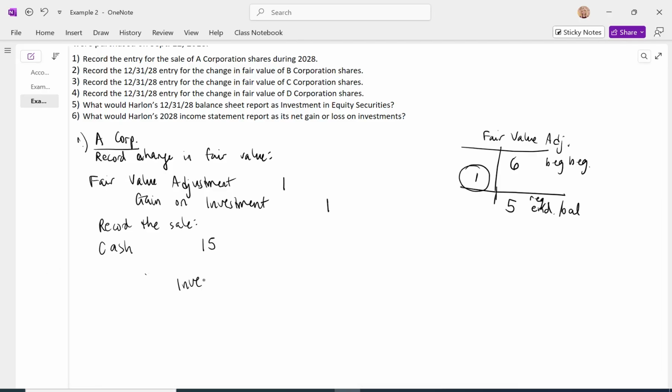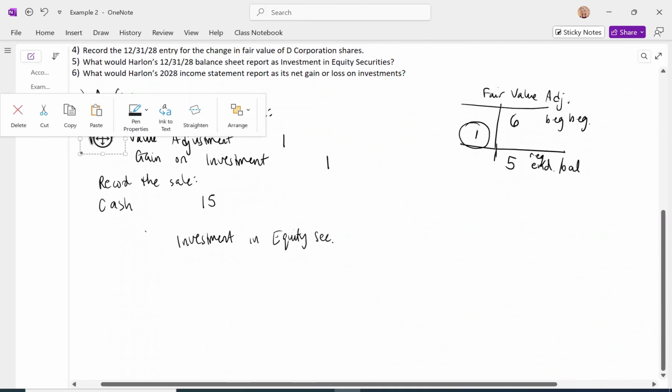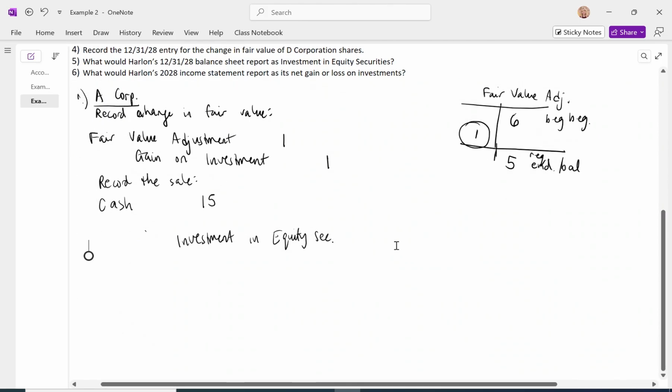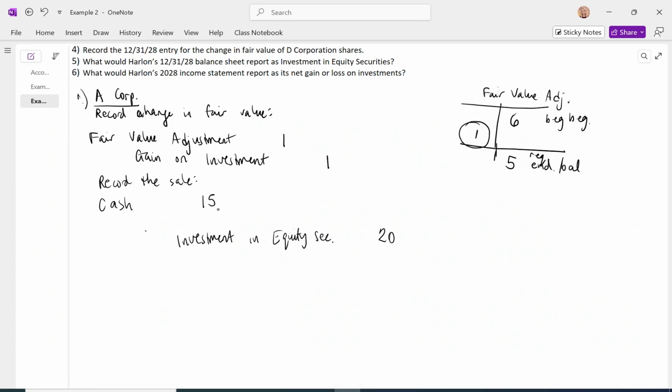Credit to reduce investment in equity securities at its cost. These securities cost 20 million, so let's take that out. Credit 20 million, and that difference is going to be a debit of 5. We're removing this $5 million ending balance in the fair value adjustment account.